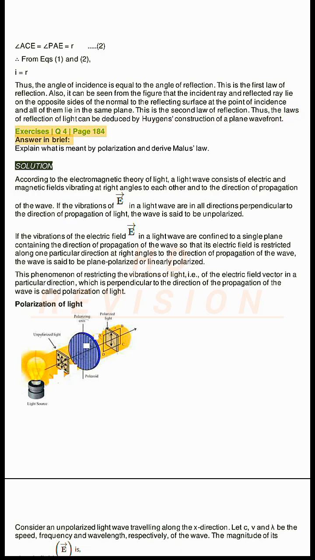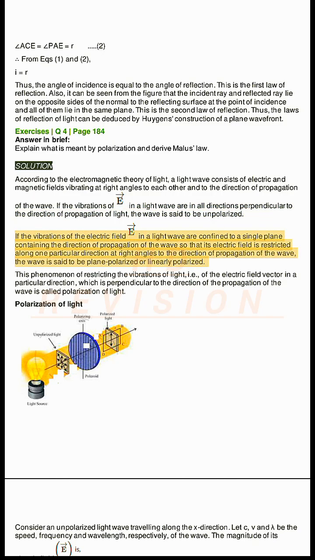Exercises Q4 page 184. Answer in brief. Explain what is meant by polarization and derive Malus' law. Solution. According to the electromagnetic theory of light, a light wave consists of electric and magnetic fields vibrating at right angles to each other and to the direction of propagation of the wave. If the vibrations in a light wave are in all directions perpendicular to the direction of propagation of light, the wave is said to be unpolarized.